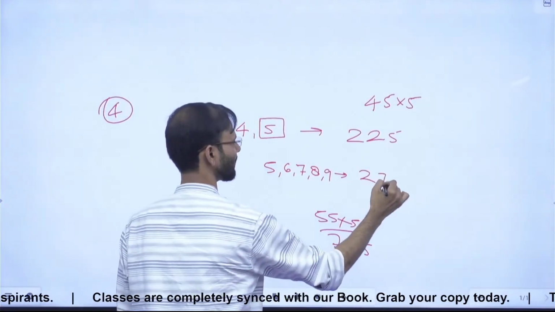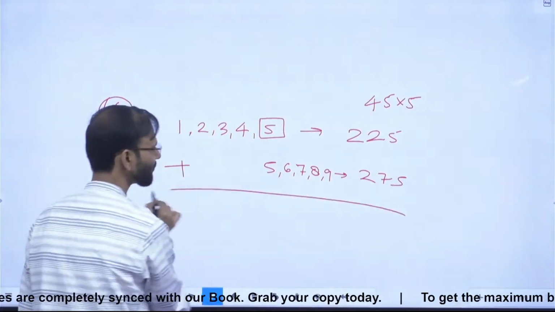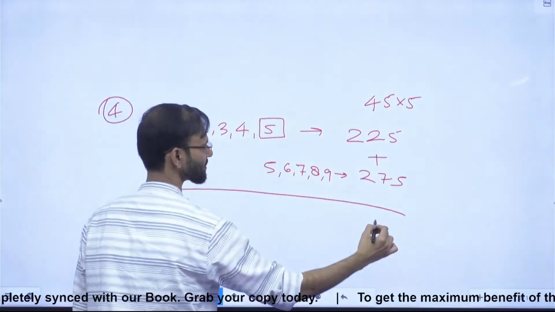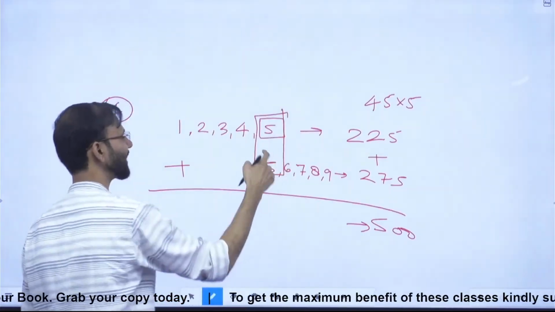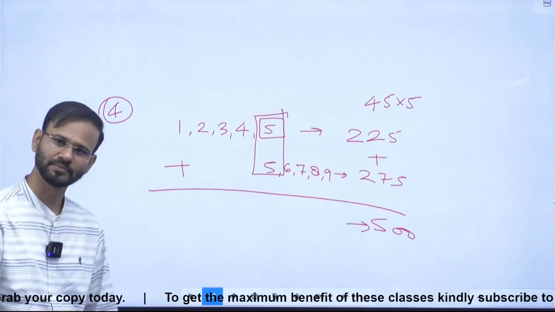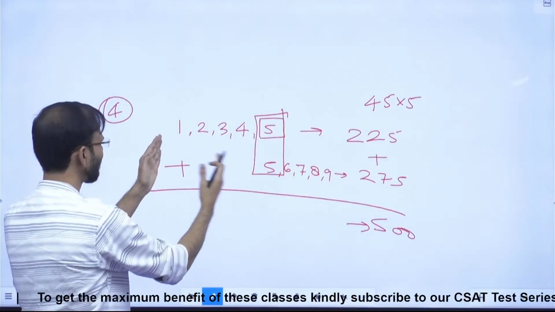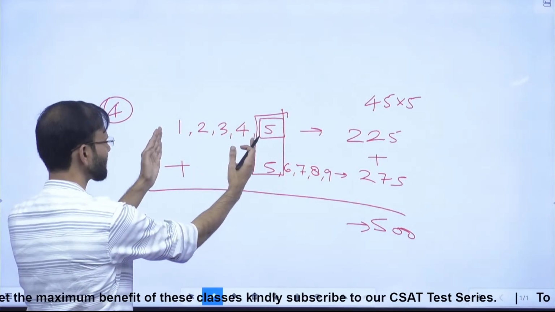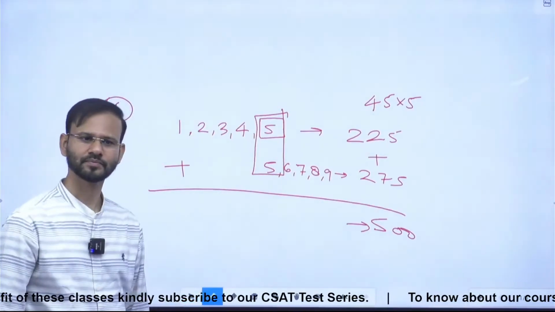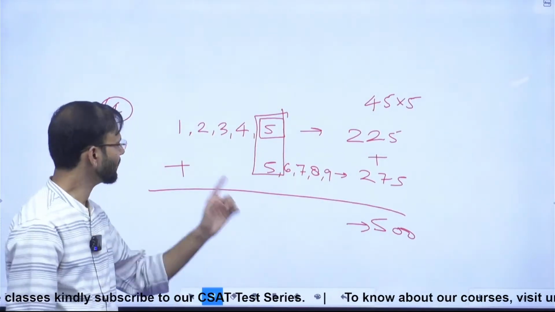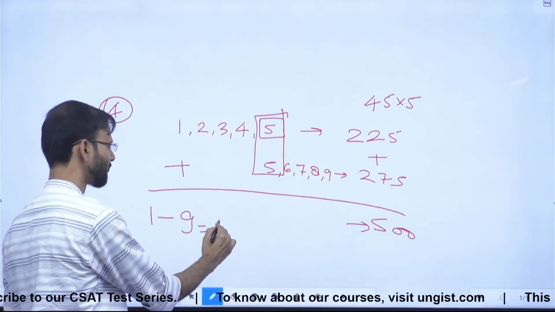Okay. So guys, if you add them, so you know what will happen? The sum will be like this is 500 and here 5 is double counted. 5th candidate is double counted. Just think on it. Right? So here what we are getting is 1 plus 2 plus 3 plus 4 plus 5 plus 6 plus 7 plus 8 plus 9 plus 5 once again. Right? So 1 to 9 the sum is already given as what? 450.